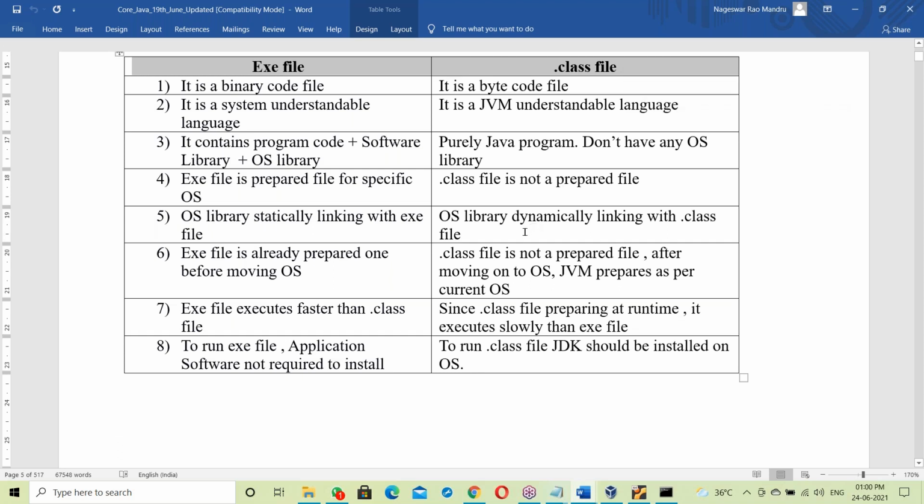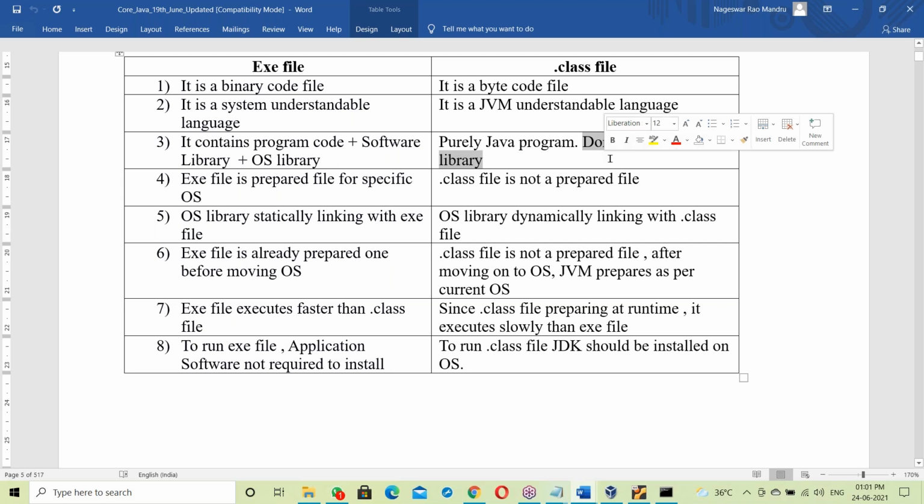So the exe file is OS dependent, because it contains the OS library. The dot class file is independent of the OS, because it doesn't have an OS library. Simple point. Since the exe file contains the OS library, it is OS dependent. The dot class file doesn't have any OS library, so it is OS independent.